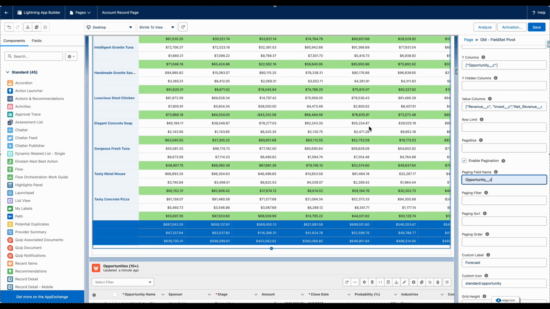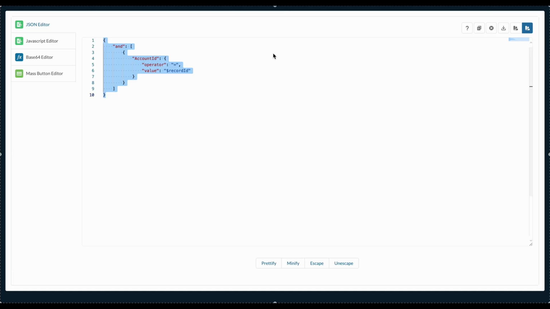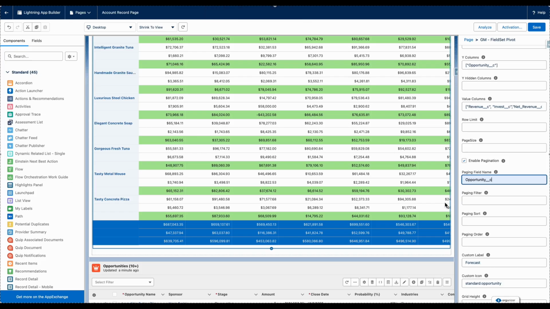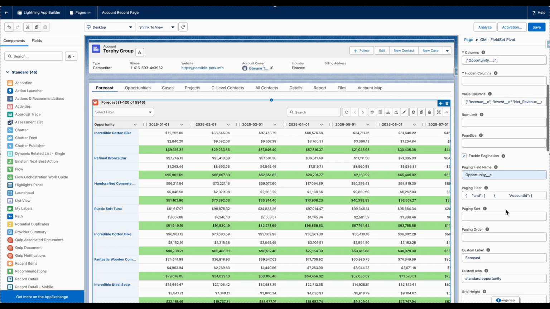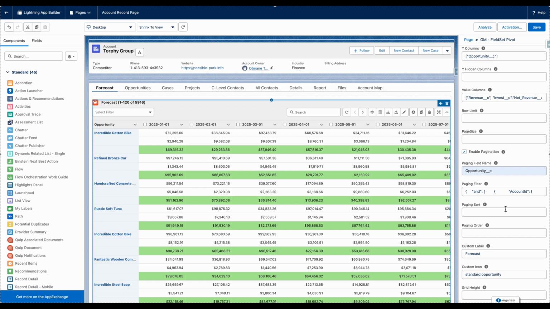Let's go a step further and apply a pagination filter. In this case, we want to display only the forecasts related to opportunities under the current account. This filter will ensure that we're only fetching records where the account ID matches the current record. So the grid is configured specifically for that account's data.